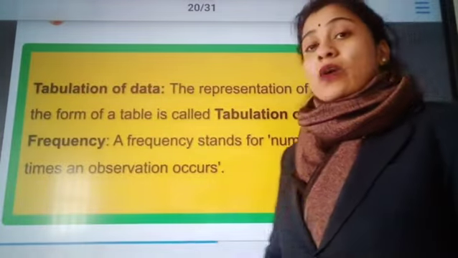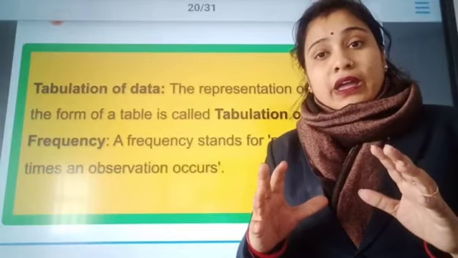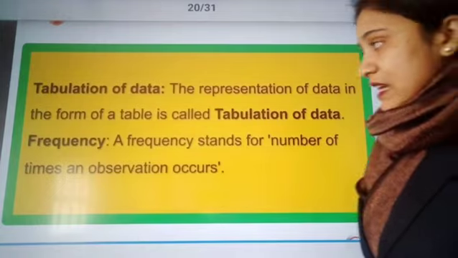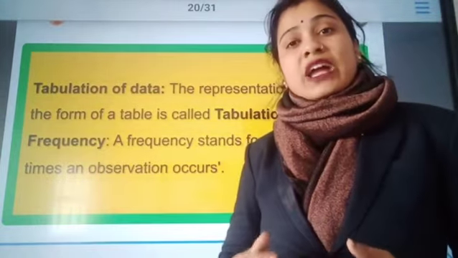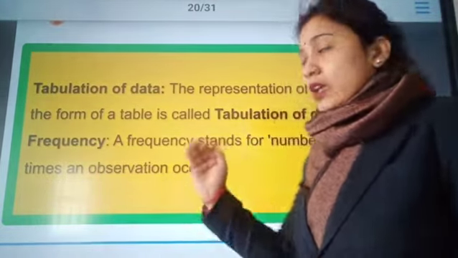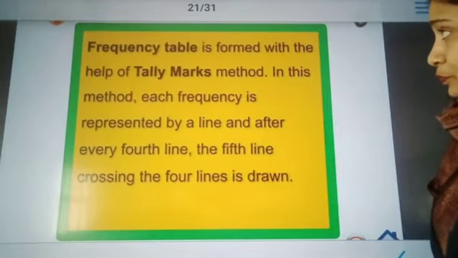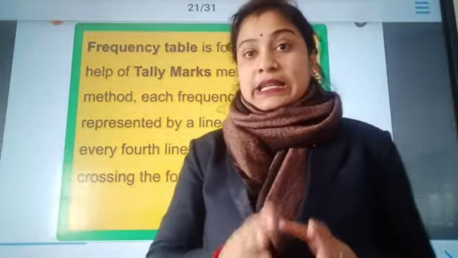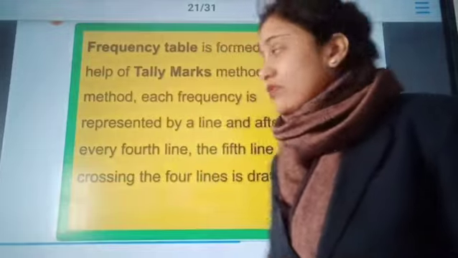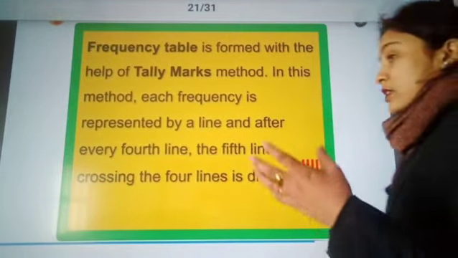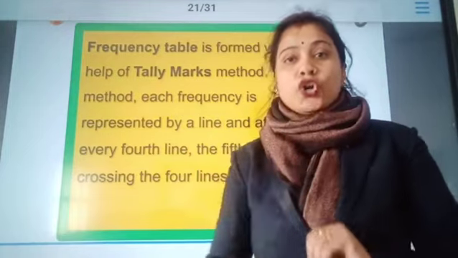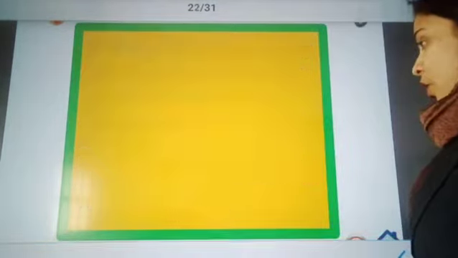Then what is tabulation of data? When the data is represented in the form of a table, it is known as tabulation of data. Then what is frequency? The number of times any observation occurs gives you the frequency. Then the frequency table is a table in which we represent the data in terms of their frequency, and the frequency is represented in terms of tally marks. In the process of writing tally marks, we draw 4 vertical lines and the fifth line as a cross or slanting line.